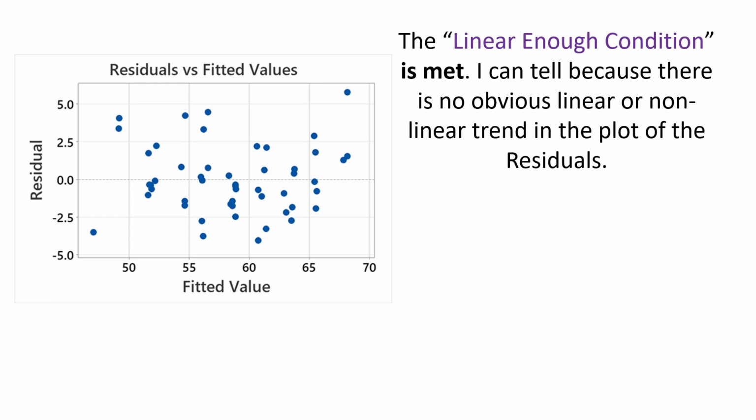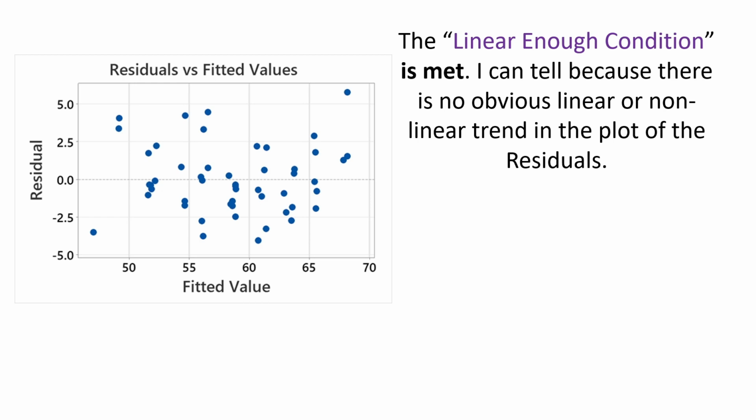I can tell because there is no obvious linear or nonlinear trend in this plot of the residuals. So what that means is the original scatter plot, which you haven't been shown, of grade versus hours, would look roughly linear. That's the linear enough condition. And because it looks roughly linear, the residuals have no trend at all.